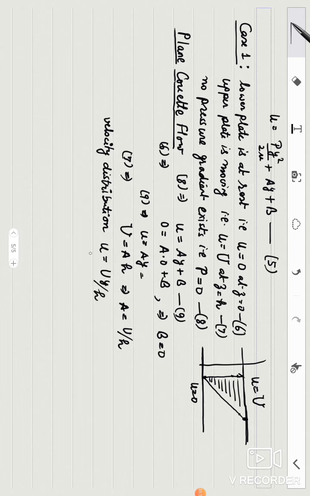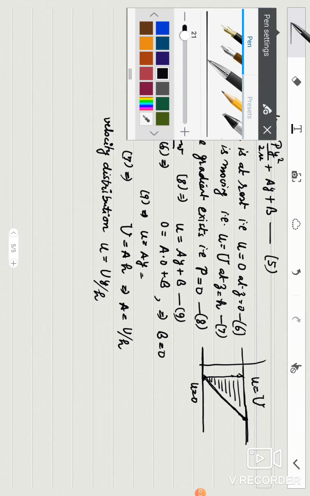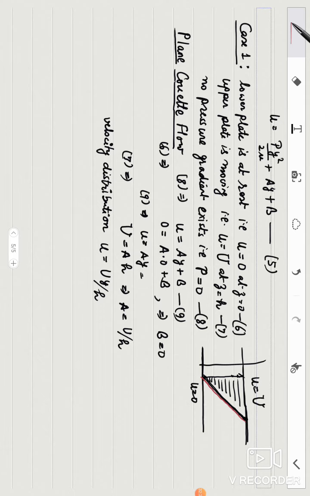So you see that this is a linear curve with the two variables u and y. This is the linear curve described by this velocity distribution. If you put y is equal to 0, your u is 0. So this is the point. If you put y is equal to h, you are getting u is equal to U. This is this point after certain time. So this is the velocity profile.